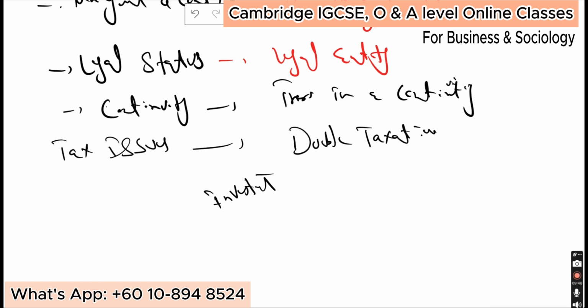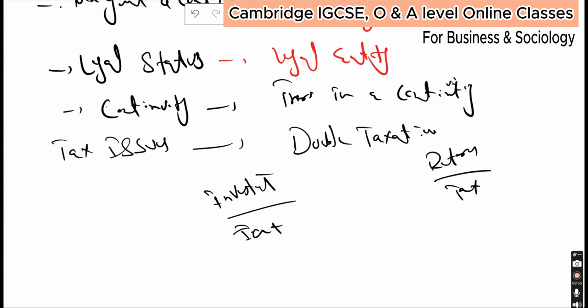So you have a huge investment over there. So first tax you have to pay on your investment, and then the next tax that you will pay on your return. So that's why we mentioned that in that scenario you have to pay double taxation.